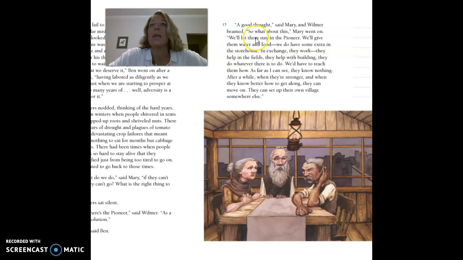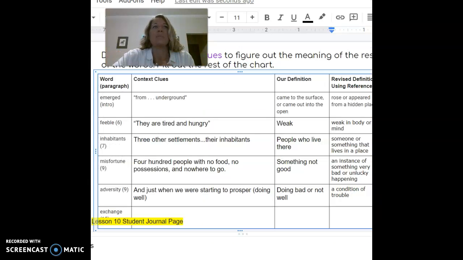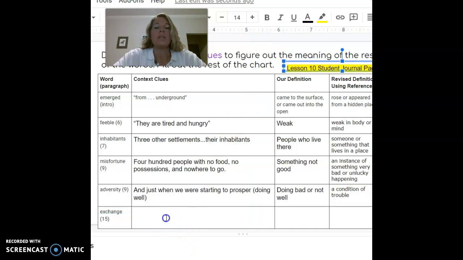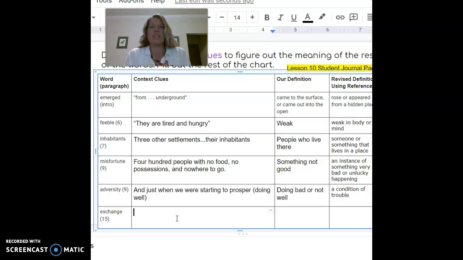So it says they're going to let them do this, and in exchange, they do that. So I kind of have a give and a take here, right? I have if they do this, in exchange, they do that. So I'm going to put in my box for context clues. I'm not going to actually copy the words. I'm going to kind of paraphrase in my own words because that's a lot to type, right?